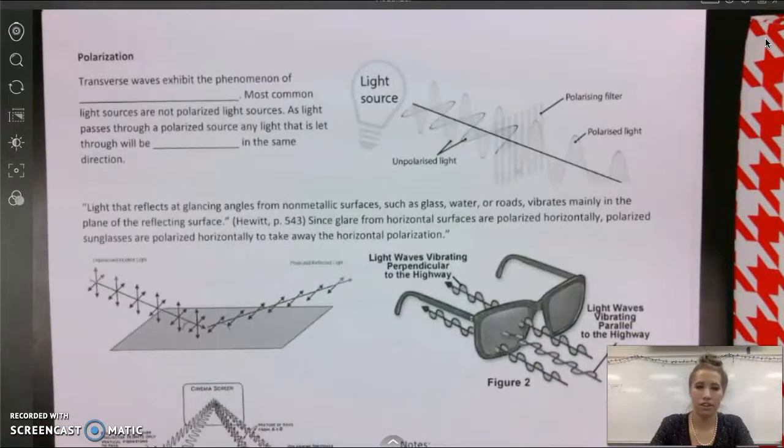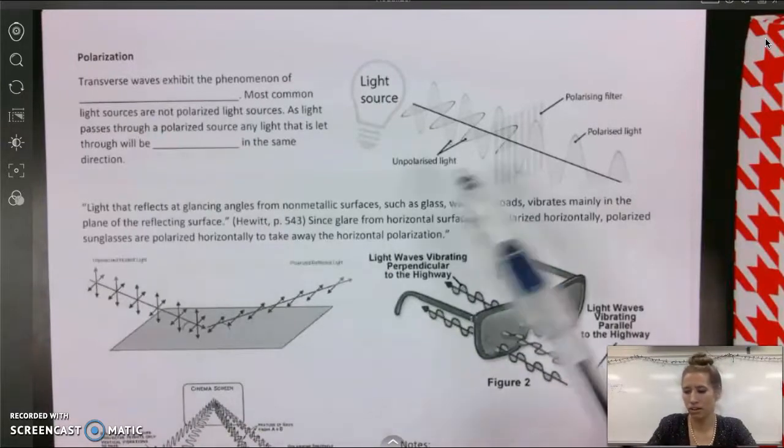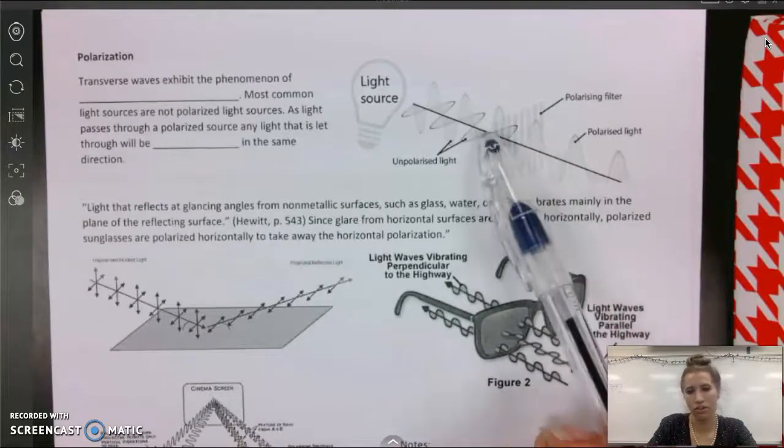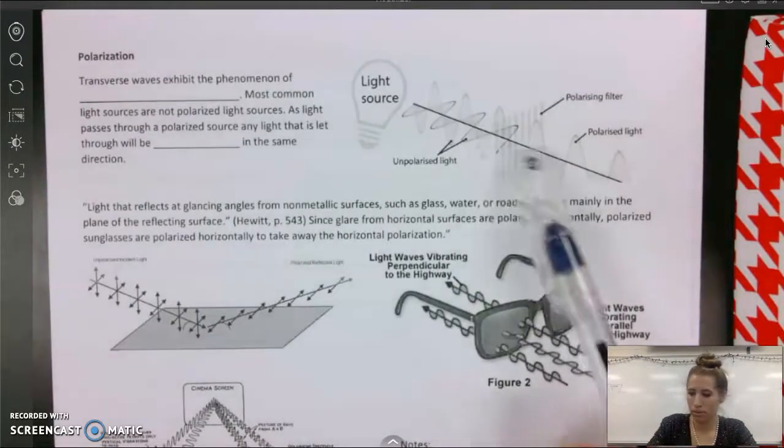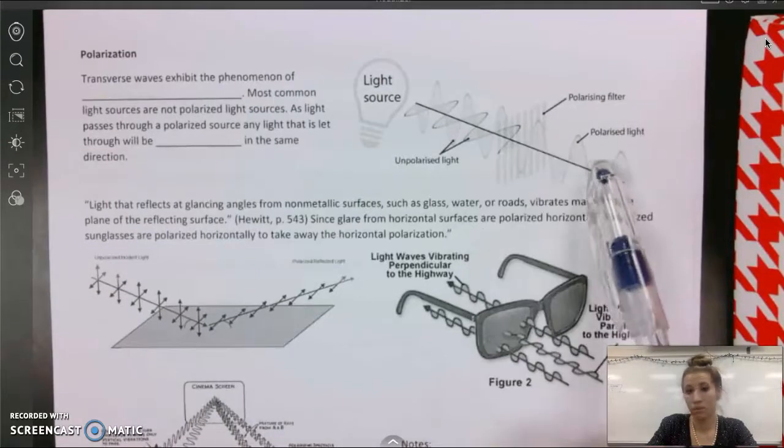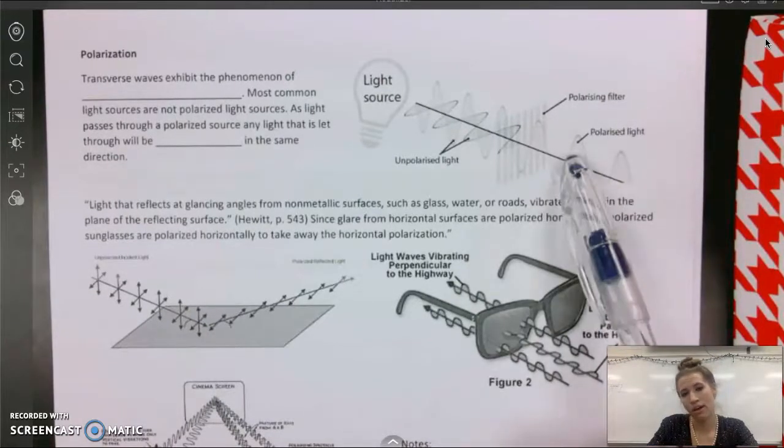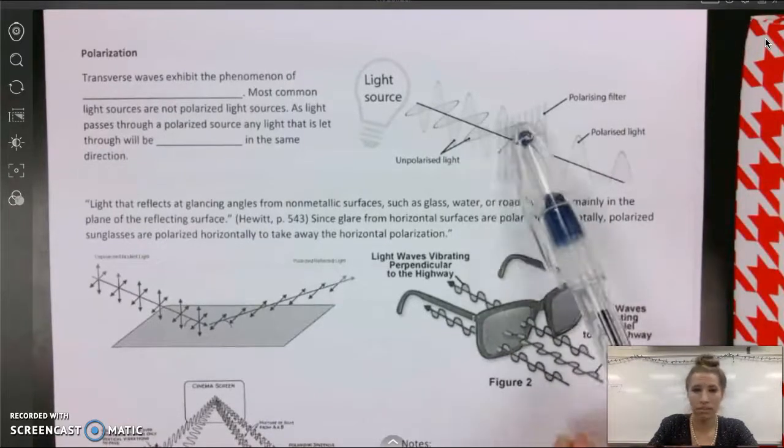Here's another interesting thing about light. We can use a polarized filter to polarize or orient light. So light sources tend to emit light in all orientations, right? X, Y, Z, etc. But if we force that light to pass through little slits of transparent and opaque, and they can only go through the transparent components, then the only ones that make it through are the ones that are oriented the same way as that polarized light.